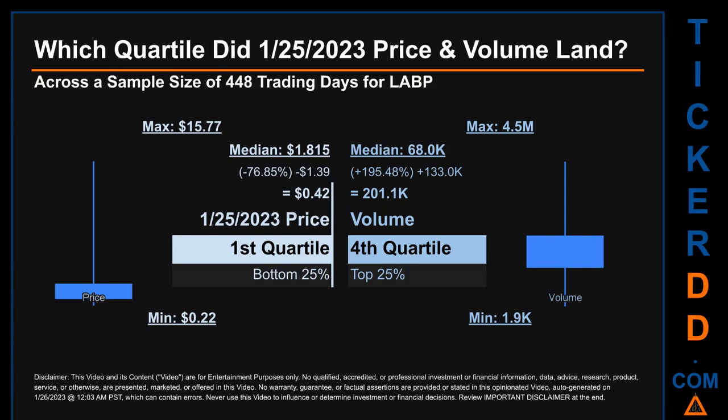Quartiles tell us about the spread of a data set by breaking that data set into quarters, just like how the median breaks the set into half. Descriptively, LABP has a median price of $1.815. Therefore, January 25, 2023 price was lower from that middle marker by 76.85%. The day's volume of 201.1 thousand was more than the median by 195.48%.